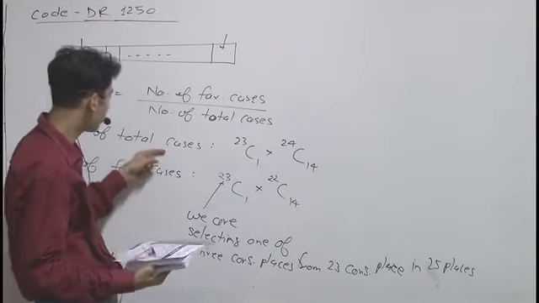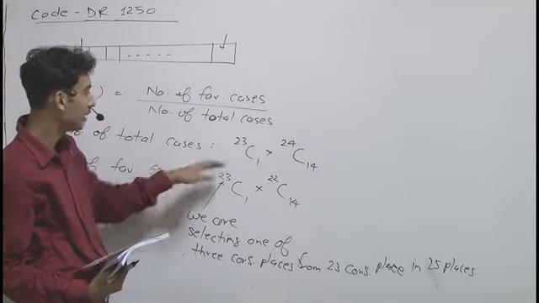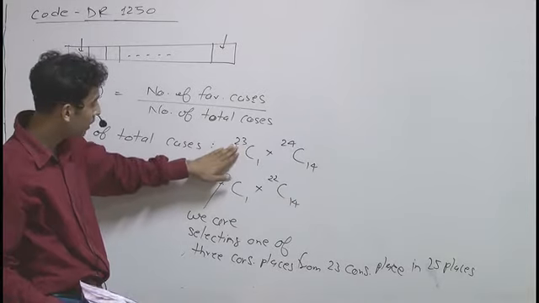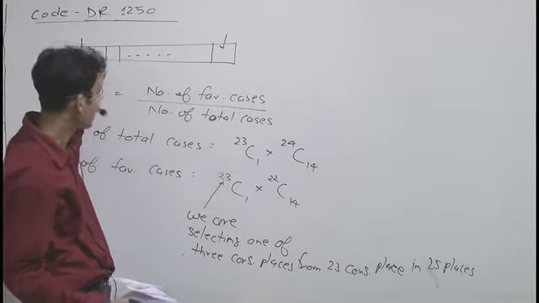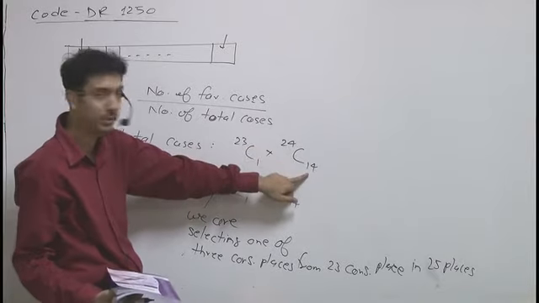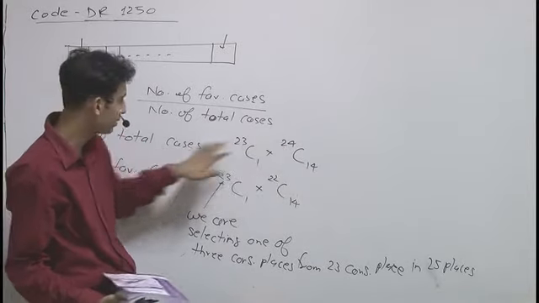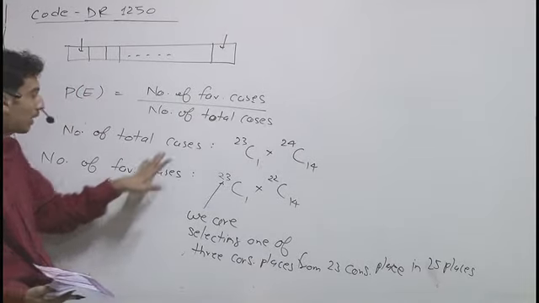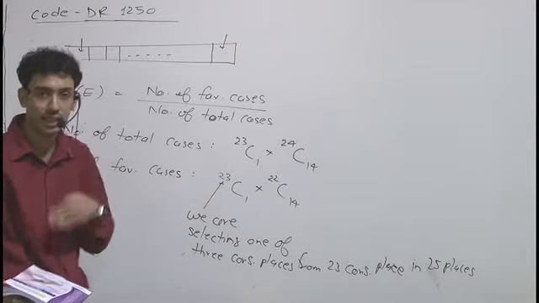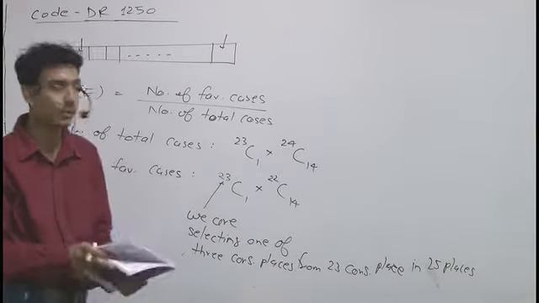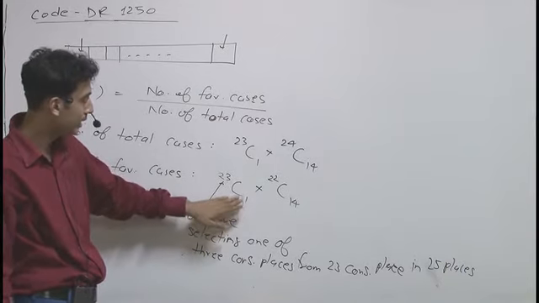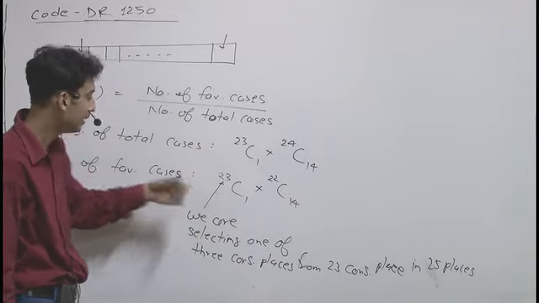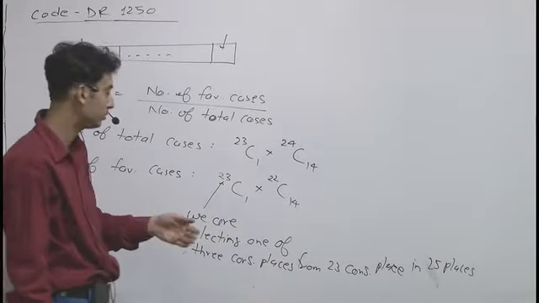I repeat, in the number of total cases, we have no restriction. We can park his car at one of the 23 places, not at either end, and the remaining 14 cars can be parked in the remaining 24 places. But when we go for favorable cases, we have to park his car in such a manner that neither the left nor the right place is occupied. If he parks his car at any place, then the left and right places must be empty.